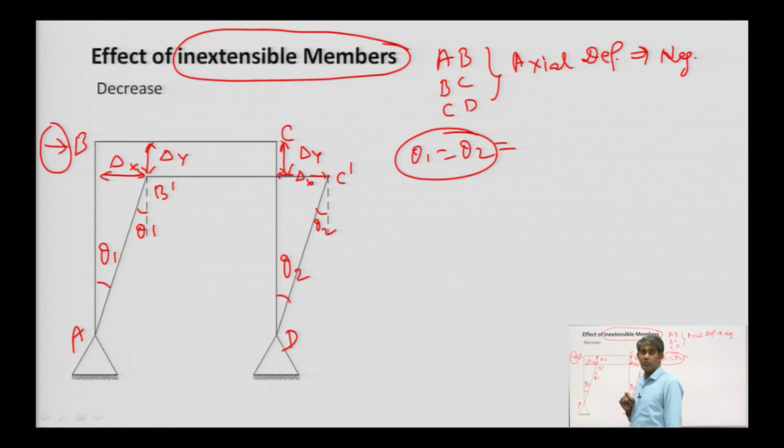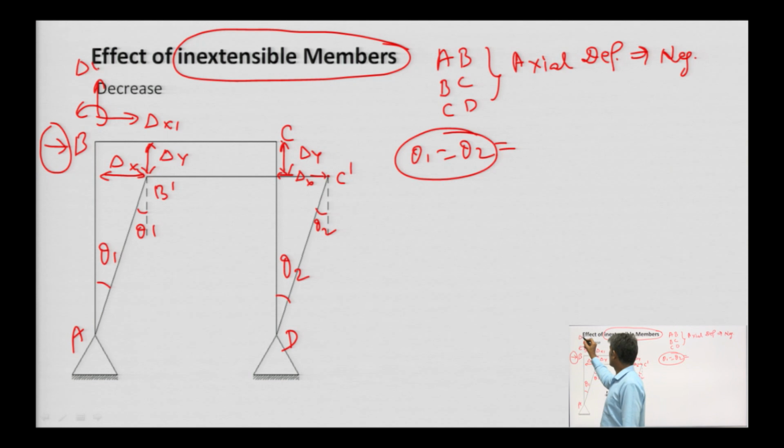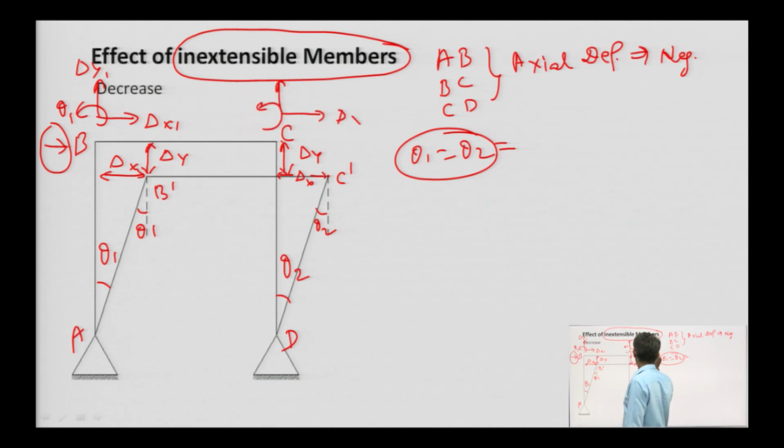Therefore, we can conclude that prior to neglecting axial deformation, joint B can have degrees of freedom in all 3 directions. Suppose delta x 1, delta y 1 and theta 1. Here delta x 2, delta y 2 and theta 2.